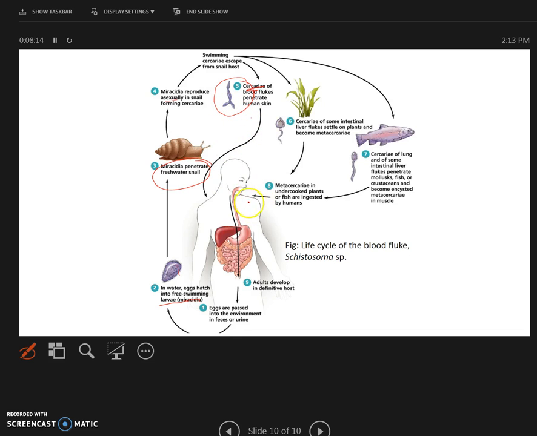Once it penetrates, it will enter the bloodstream and the life cycle of the blood fluke, Schistosoma sp., will continue. Sometimes it also attaches itself to vegetation, or develops in the lung and liver of other animals like fish or crustaceans, and again once it's ingested by human beings, it will develop.